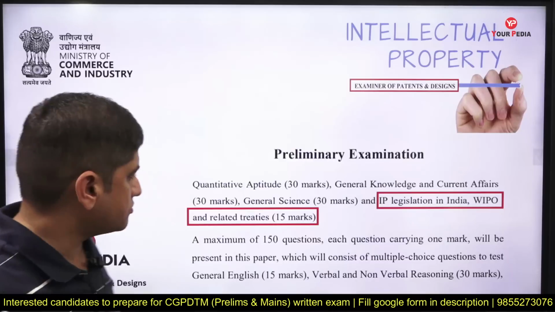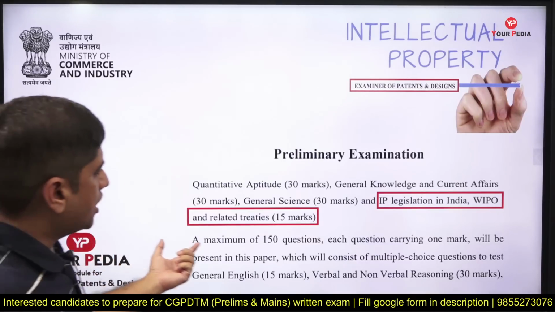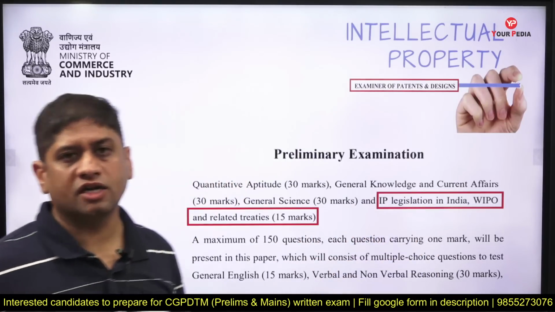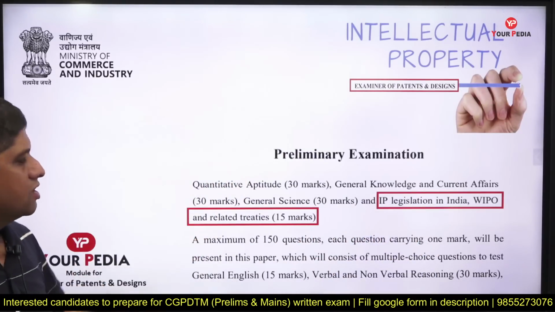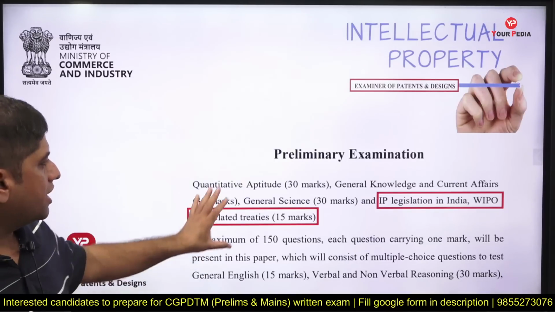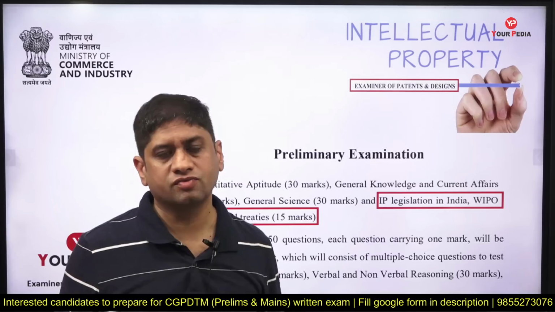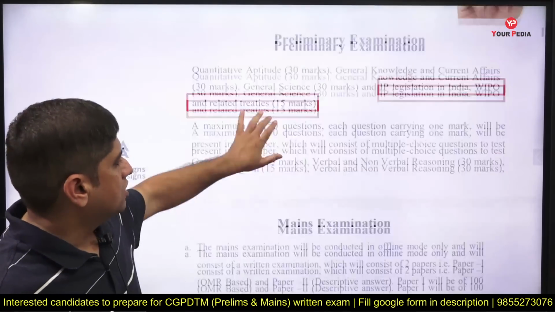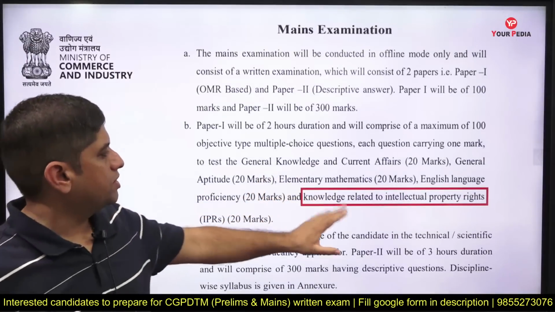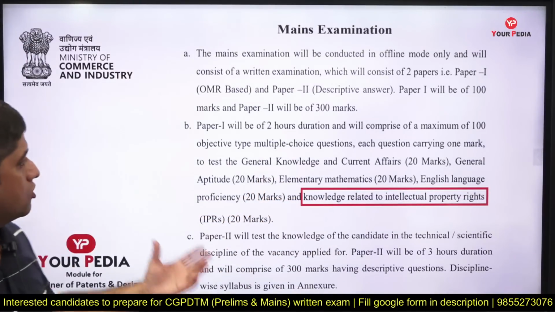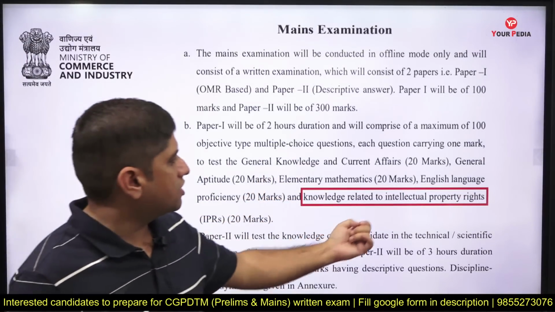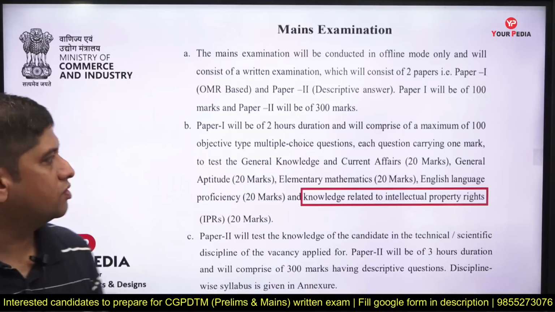The topic I am covering is Intellectual Property Right legislations in India and the World Intellectual Property Organization. In the preliminary, out of 150 questions, 15 will come from IPR, so direct questions can be asked. In the mains there are two papers. In paper 1, 20 questions out of 100 will be related to this.